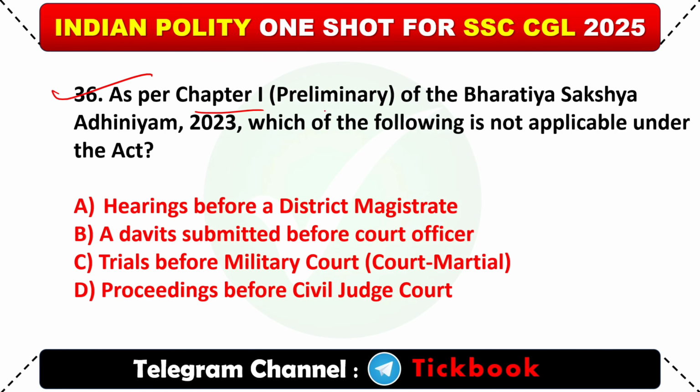36. As per Chapter 1, preliminary, of the Bharatiya Sakshya Adhiniyam 2023, which of the following is not applicable under the Act? Option number B, an affidavit submitted before a court officer.